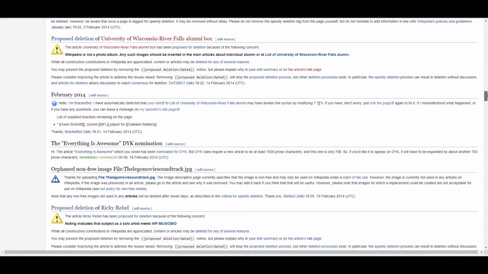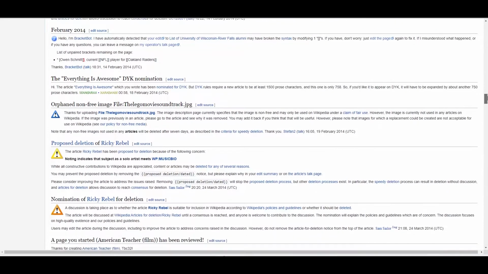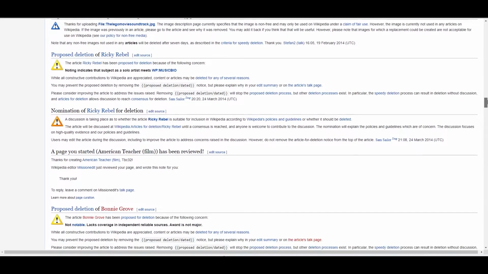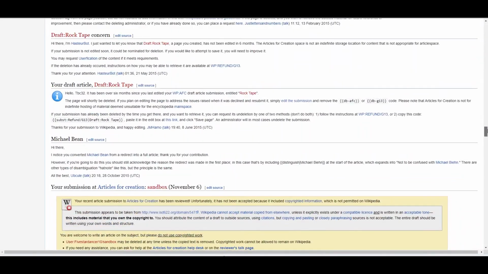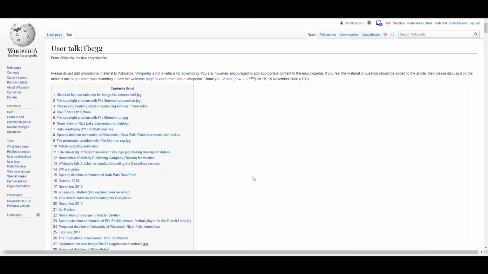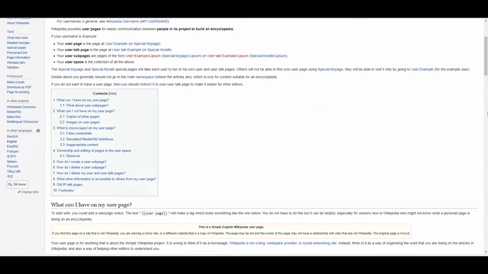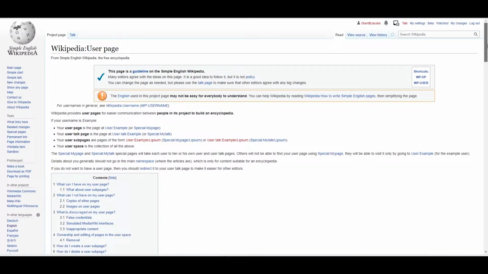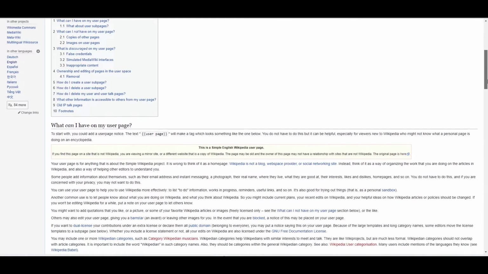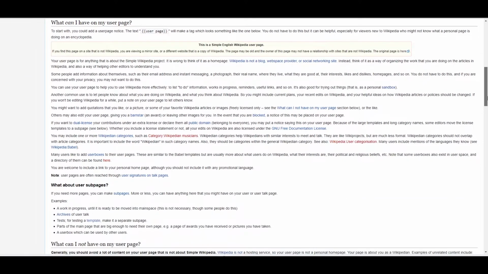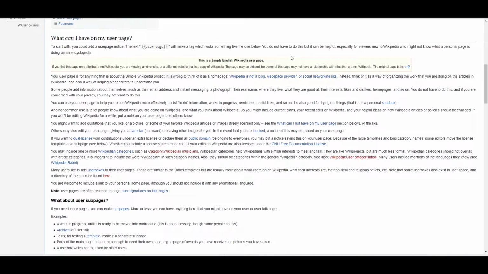So these are things that people want to fix about what you've done, or say that yours doesn't belong, or whatever. And so, they'll just keep adding up, and those are listed chronologically. So you've got that. And then finally, let's just come back to this user page as far as what you should include. Coming back down to what's on the user, what can I have on my user page?